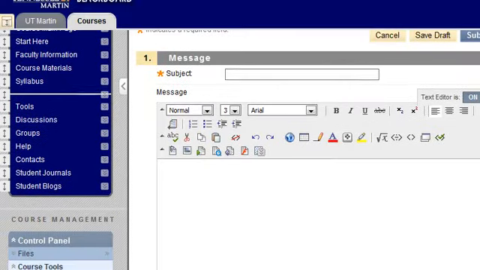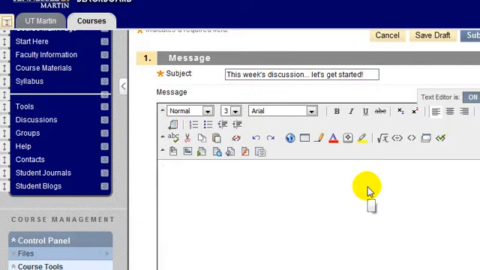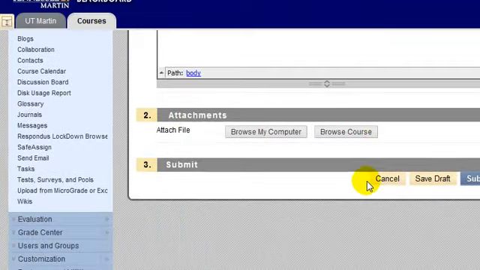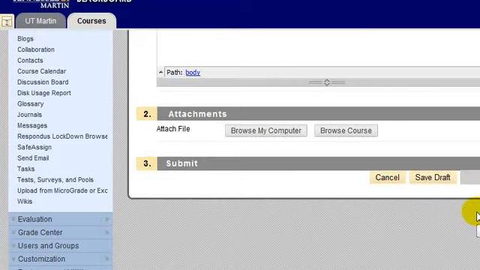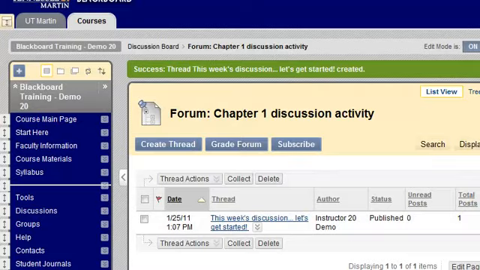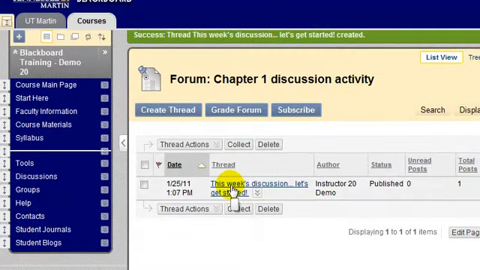On the Create Thread screen, I would give it a subject, type whatever I want my post to be, scroll down, attach files if I want, and click Submit. I, as the instructor, have now added the first week's thread.